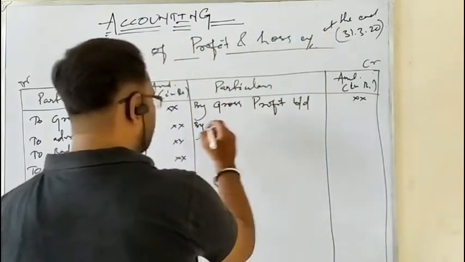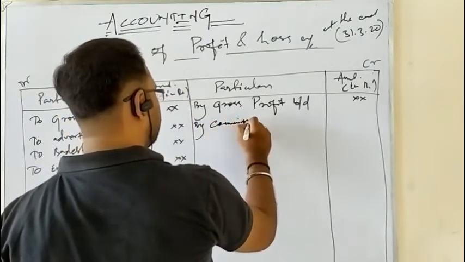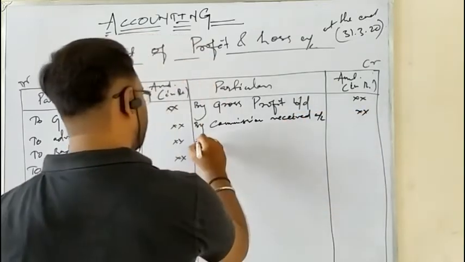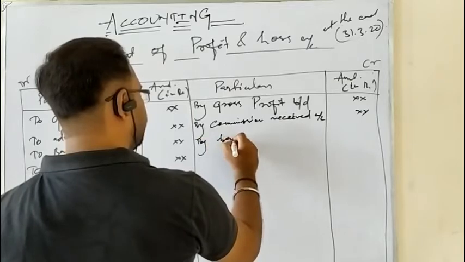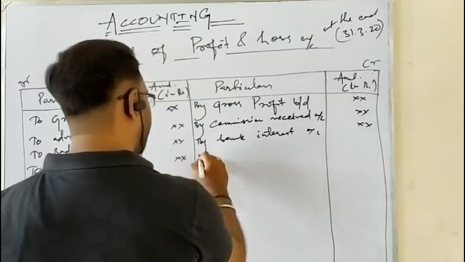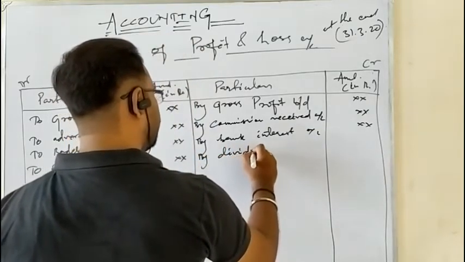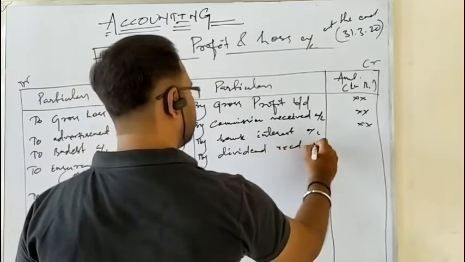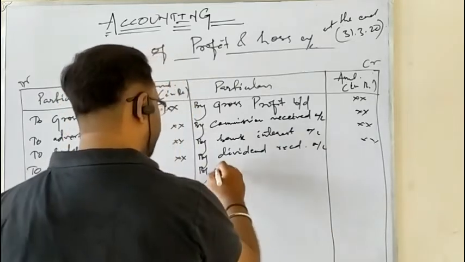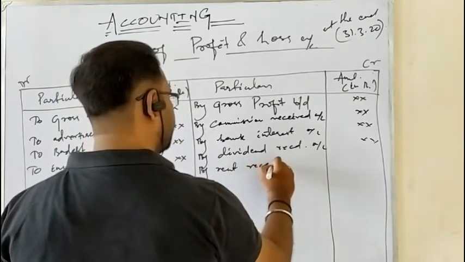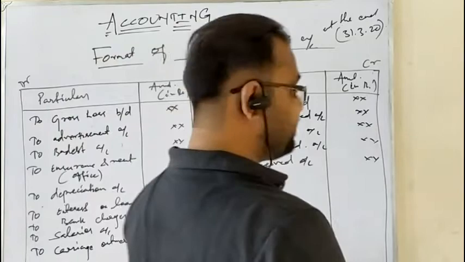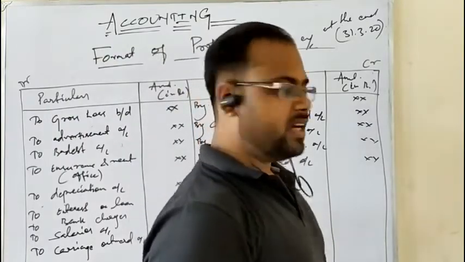Like commission received, it is an indirect income. Then bank interest, again an indirect income. Dividends received is an indirect income. Then if you have given any premises on rent, rent received is also an indirect income. So all incomes other than sales are supposed to be indirect incomes.